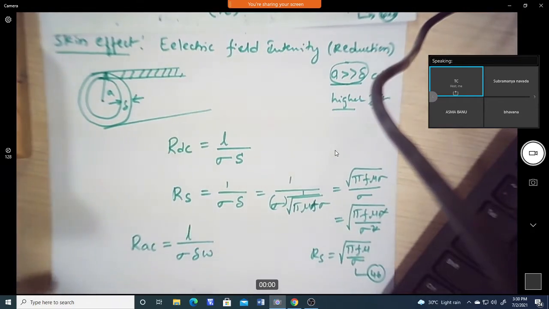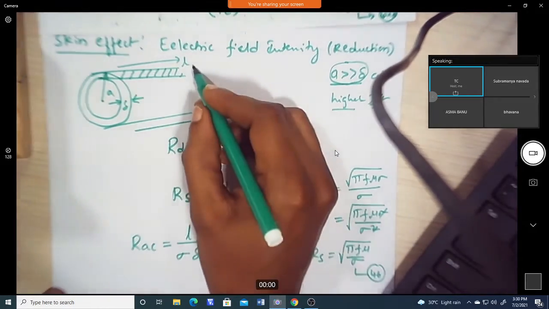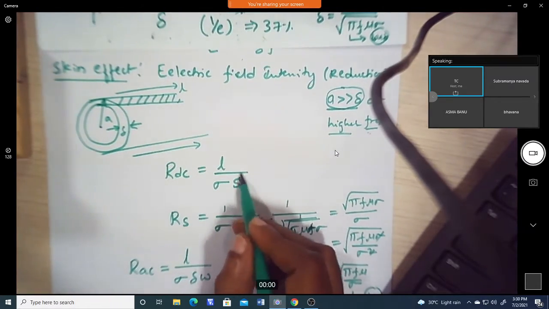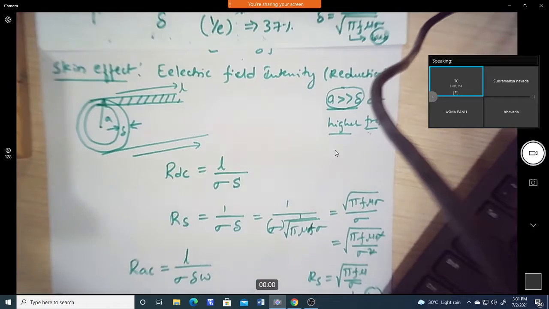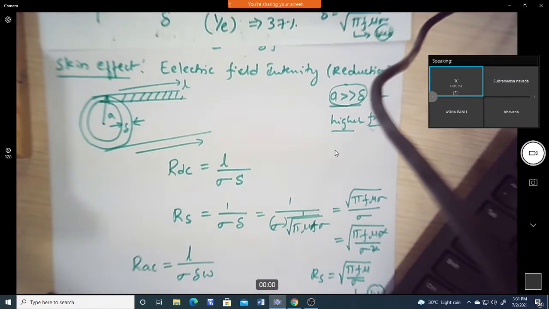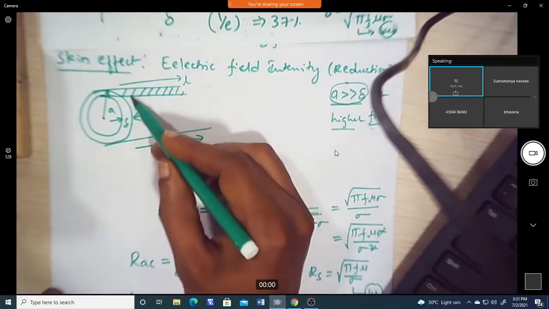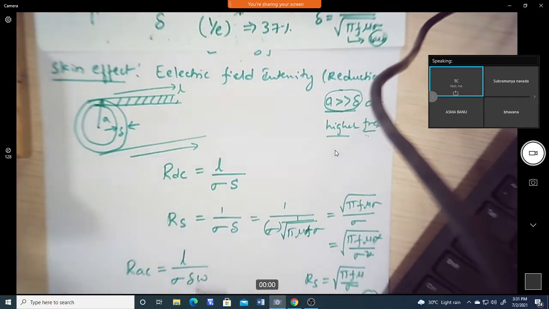Now, if I take the length and width of this conductor, per unit length and per unit width of the conductor, then for the AC resistance the cross sectional area we can write as delta into W. Since it is the width and the depth of penetration, that cross sectional area we define as delta into W. Now, if we have a conductor of radius a, we can define the AC to DC resistance ratio.